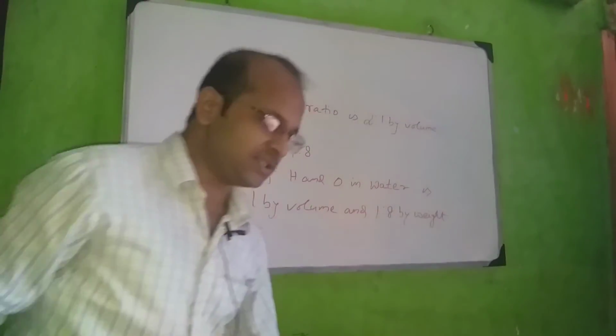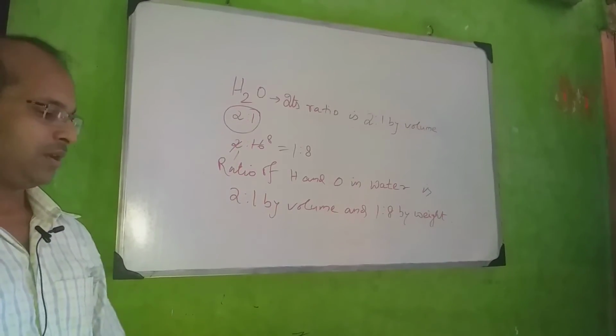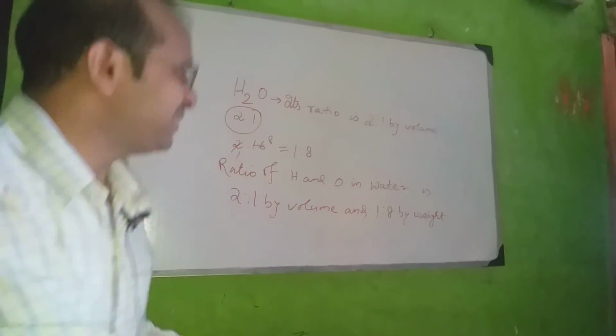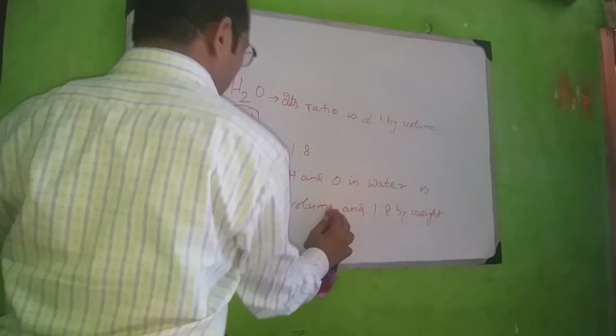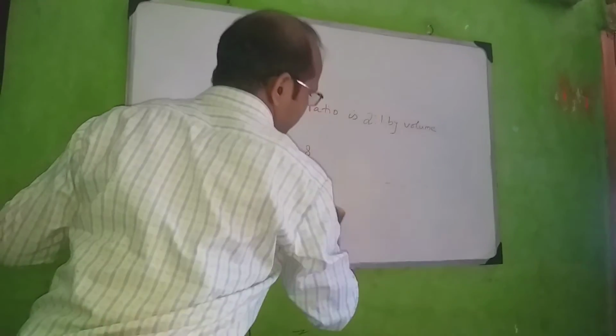Okay, this is the thing. You can see it now. I'm erasing it.